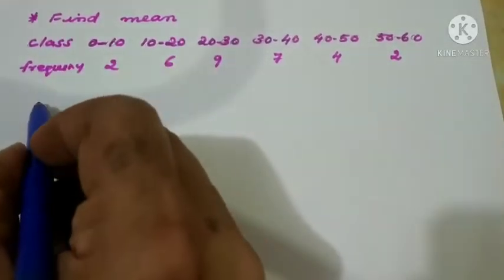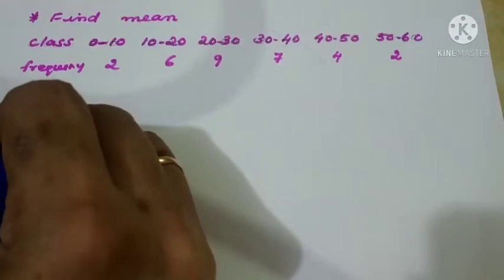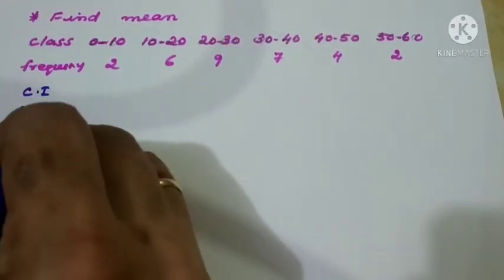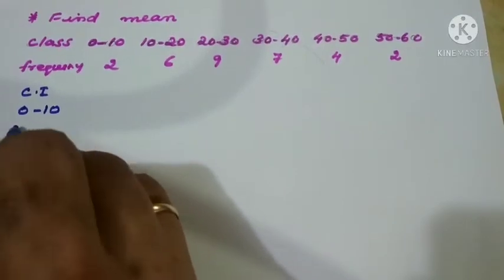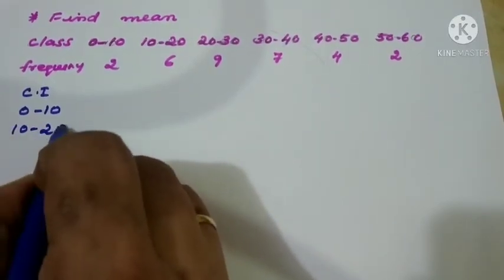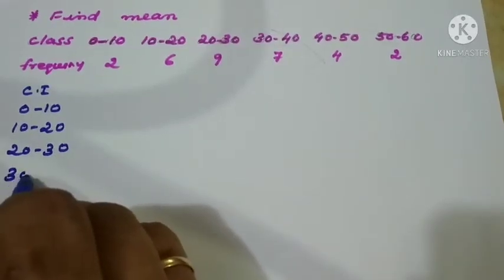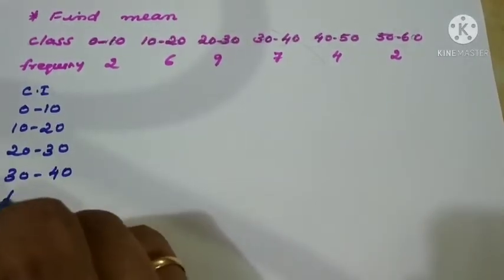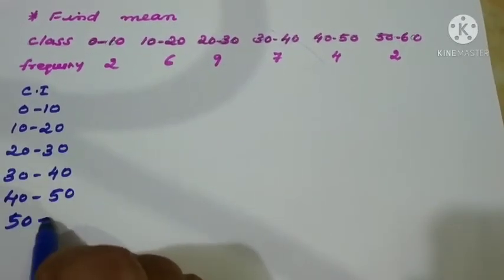Now, for the solution we should write one below the other. So the class interval we will write here: 0 to 10, 10 to 20, 20 to 30, 30 to 40, 40 to 50, then 50 to 60.